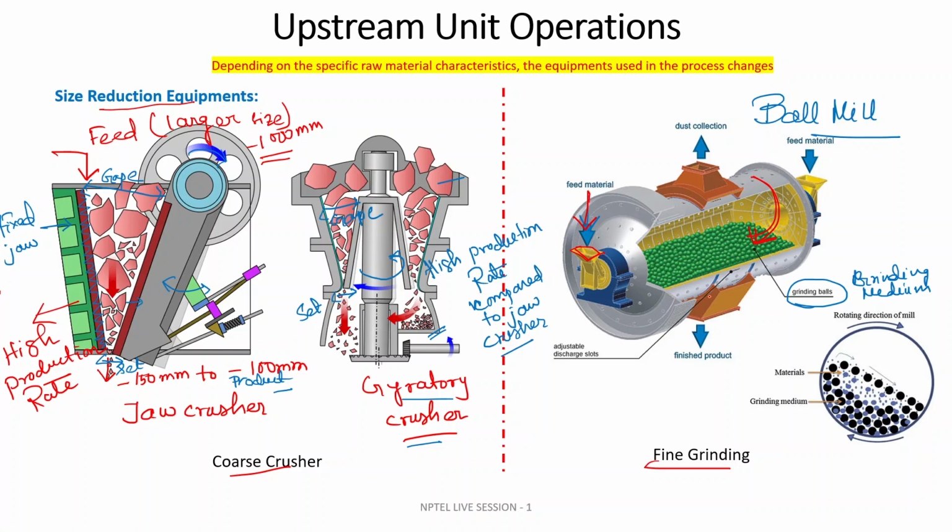After a certain time, your desired product will be collected at the bottom, and there will be creation of a lot of dust, which will be collected from the top. So suppose this is the rotation direction of the mill.